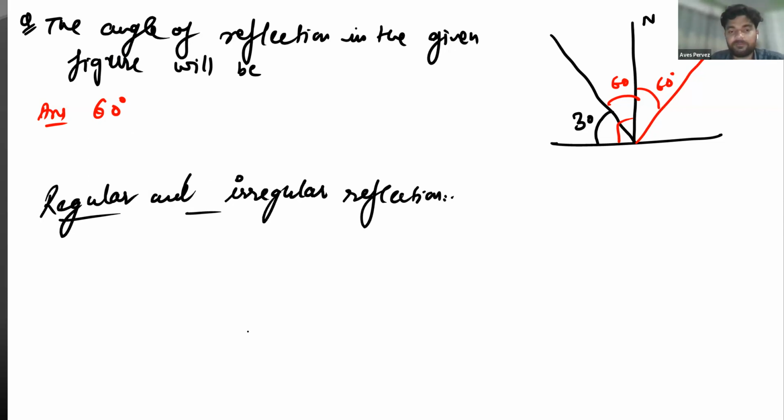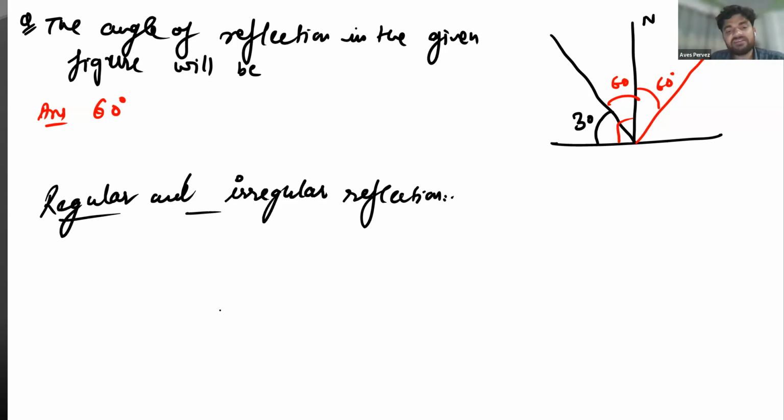Sir, regular means the light bounces back in a straight way. If light falls on a mirror, it bounces back in one ray. But if it is a jagged, uneven place, the light goes everywhere. Yeah, I understand. You are correct.